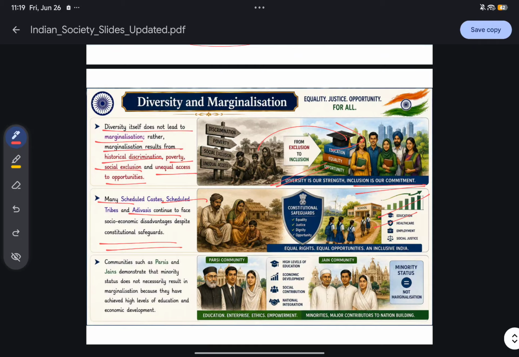Communities such as Parsis and Jains demonstrate that minority status does not necessarily result in marginalization. For example, many intellectuals say that they are a minority and that's why they are marginalized. But this is not true. The Parsi community is also a minority. The Jain community is also a minority, but they have achieved a high level of education and economic development. So it is not that because they are a minority with a different religion, they are marginalized. That is not totally true. So this is the whole thing.